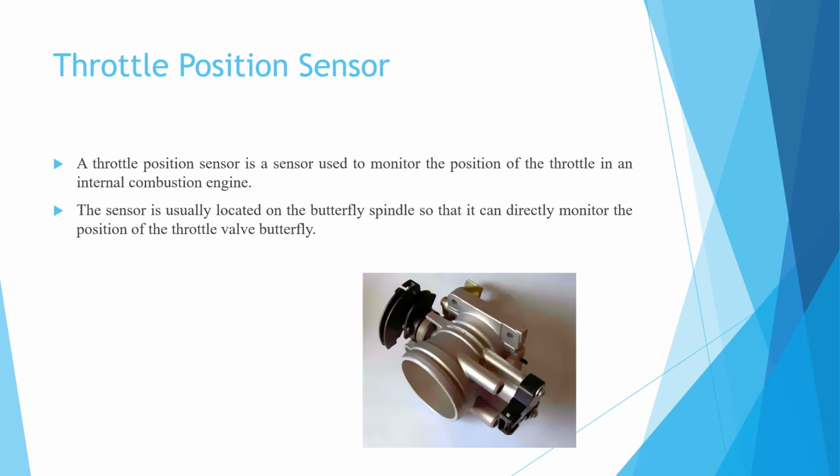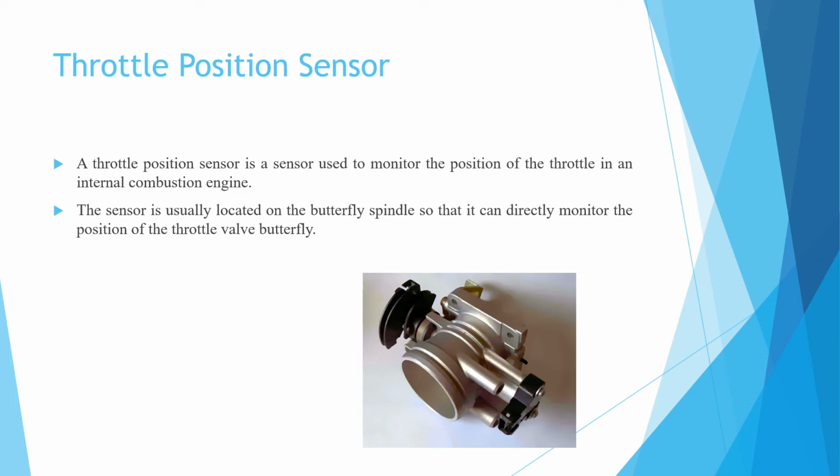The sensor is usually located on the butterfly spindle so that it can directly monitor the position of a throttle valve butterfly.